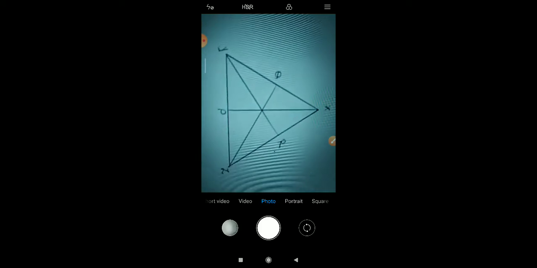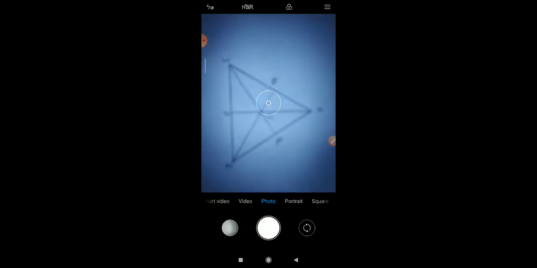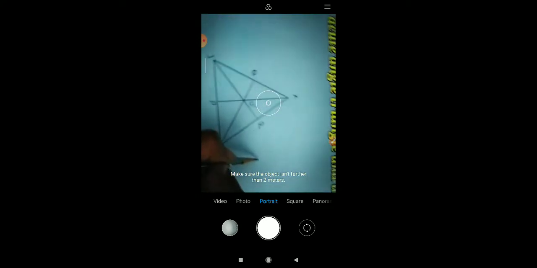In this way, using a set square, from vertex Y we draw the perpendicular, or altitude, on XZ.